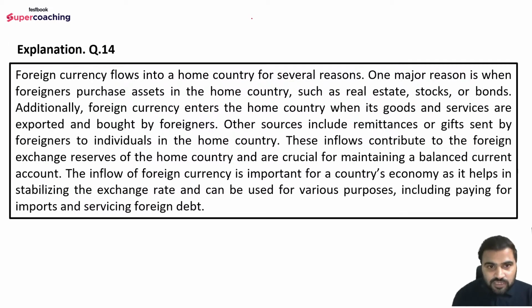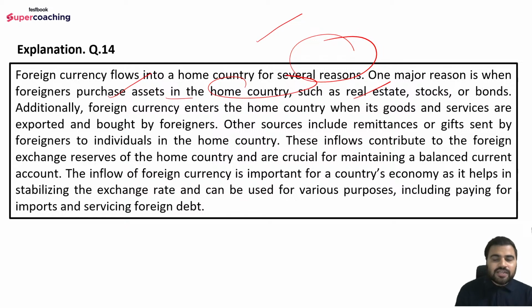Foreign currency flows into a home country for several reasons. There are multiple reasons. For example, one major reason is when foreigners purchase assets in the home country, such as real estate, stocks, or bonds. Additionally, foreign currency enters the home country when its goods and services are exported and bought by foreigners. Other sources include remittances or gifts sent by foreigners to individuals in the home country. These inflows contribute to the foreign exchange reserves of the home country and are crucial for maintaining a balanced current account. The inflow of foreign currency is important for a country's economy as it helps in stabilizing the exchange rate and can be used for various purposes, including paying for imports and servicing foreign debt.